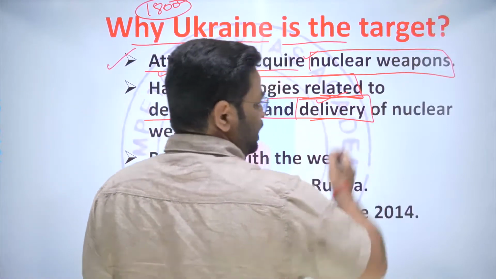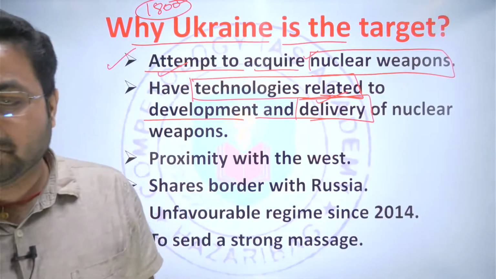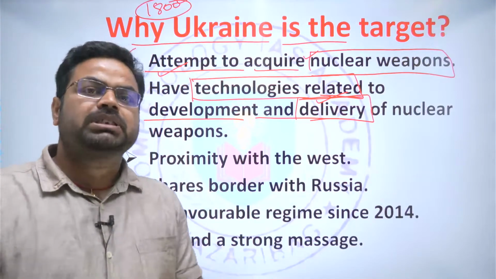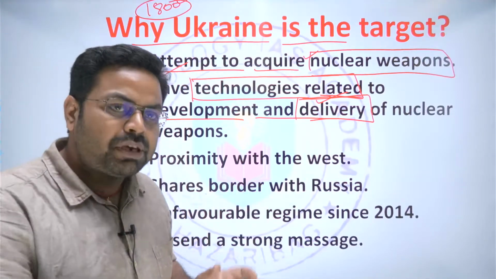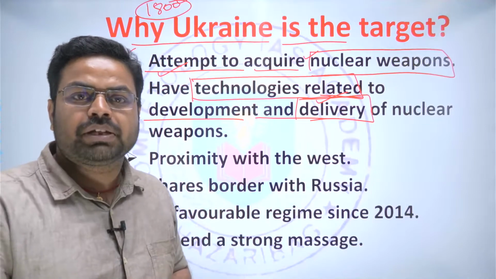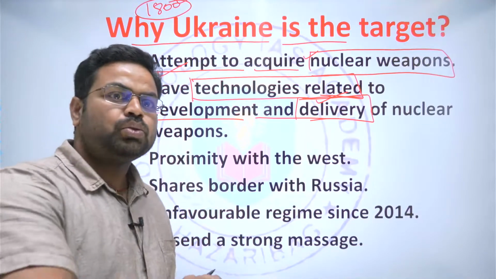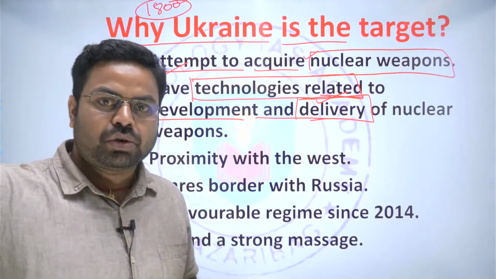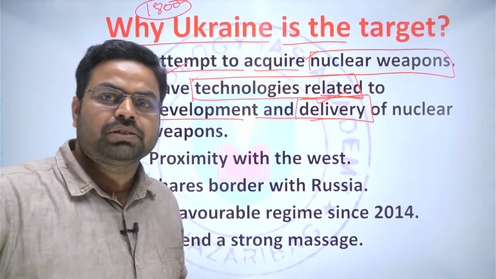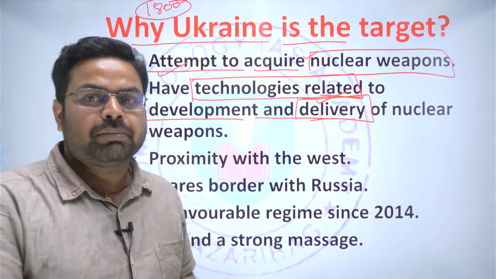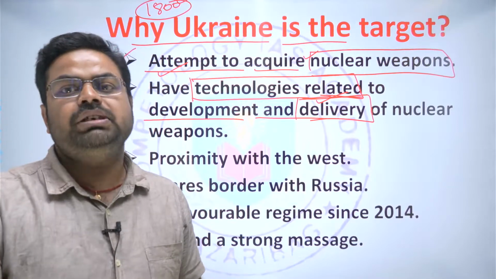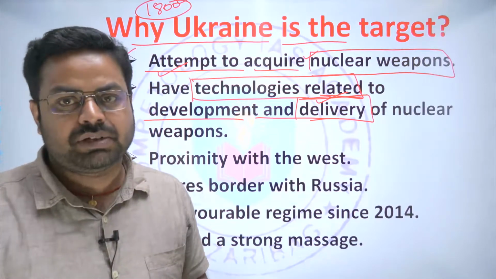Like we see time and again, the nuclear triad. So basically, if you develop a nuclear weapon, then there should be some mechanism to place it, to throw it, to bombard it on the target. It may be through air, it may be through land, or it may be through a naval system.